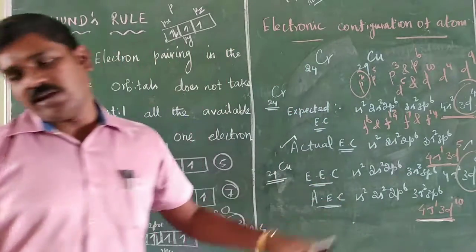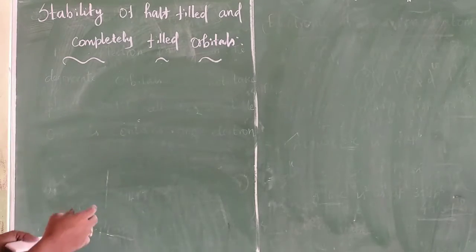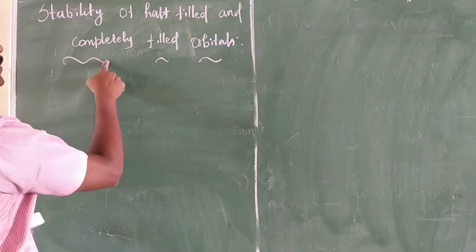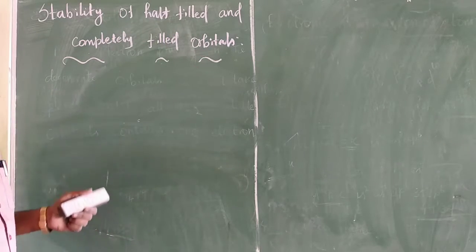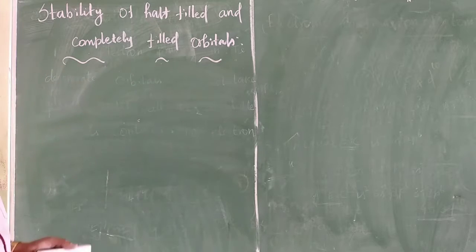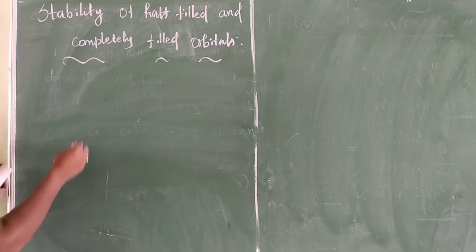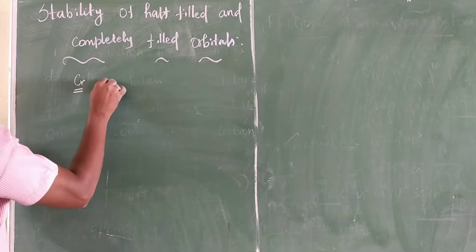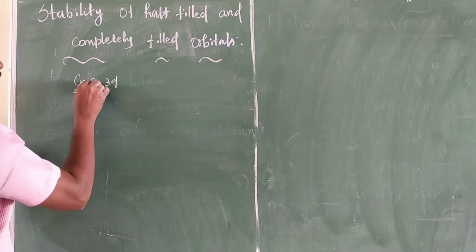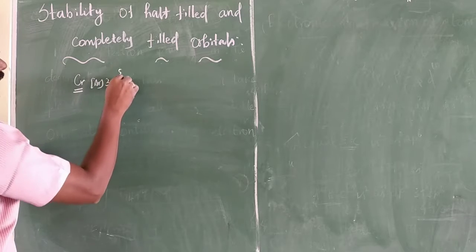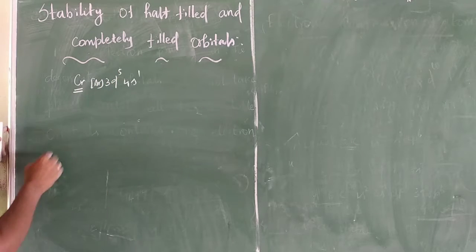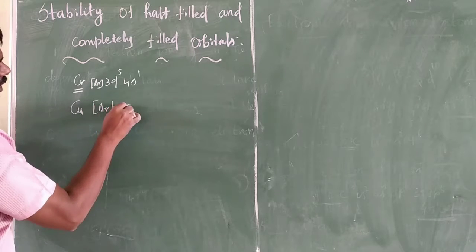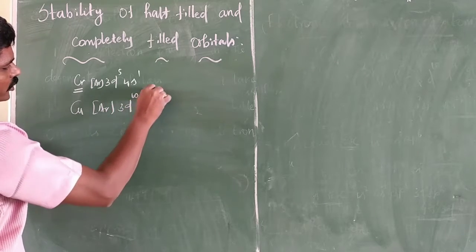Okay, students. The next topic is the stability of half-filled and completely filled orbitals. Chromium is [Ar] 3d5 4s1 and copper is [Ar] 3d10 4s1.